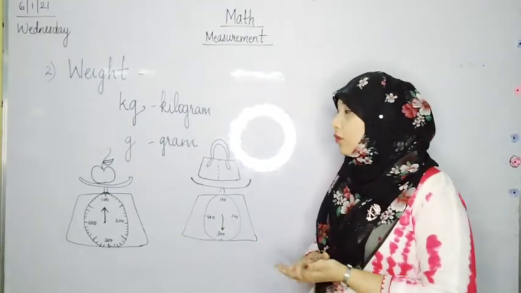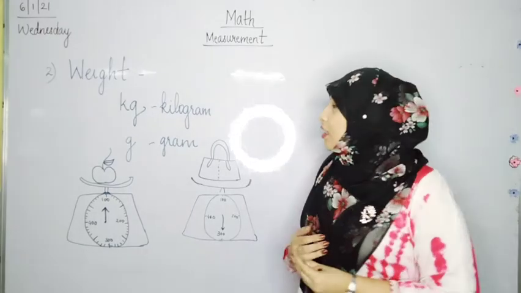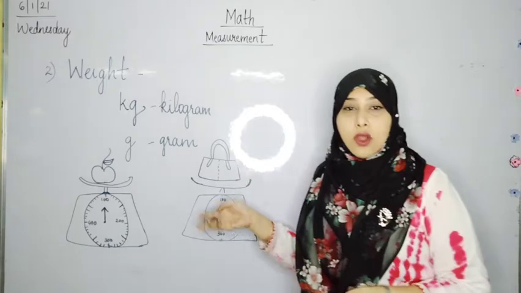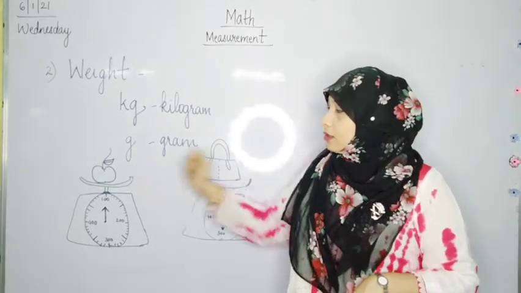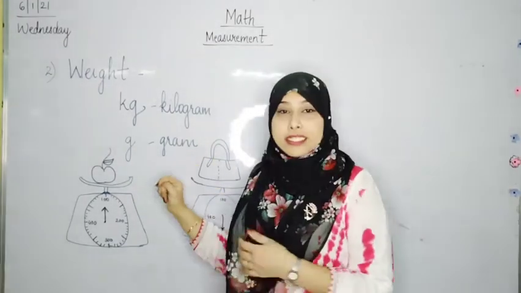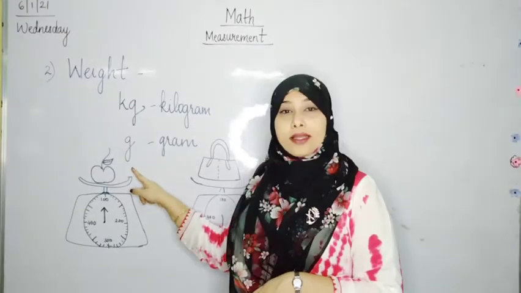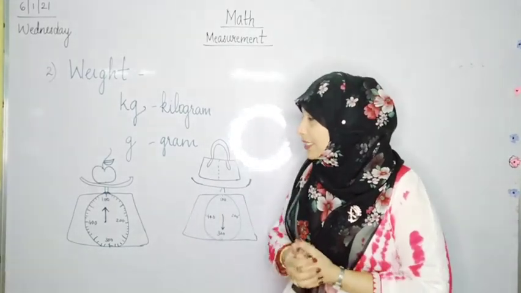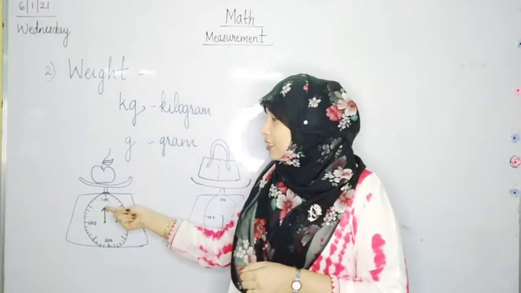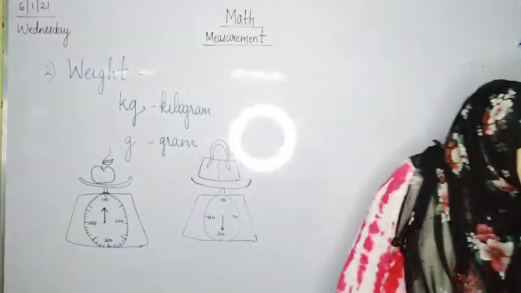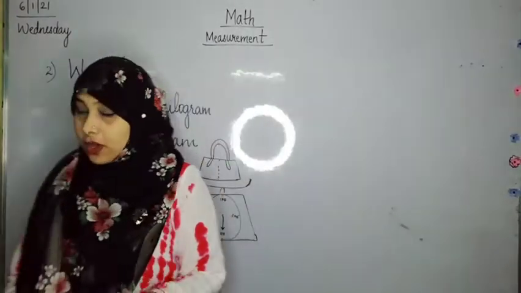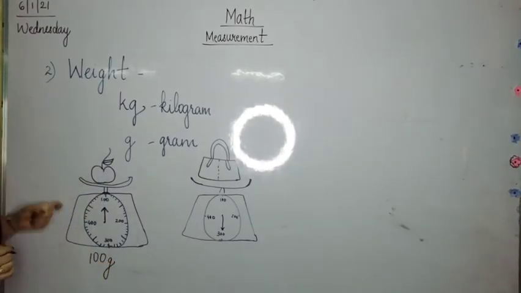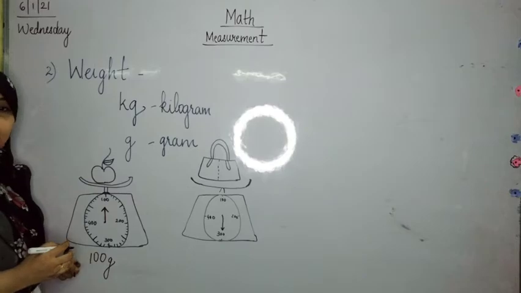Yes. So before we end with today's session, here there are 2 weighing scales with 2 different objects kept in there. We'll see the first one. What object is kept on a weighing scale? It is an apple. Yes. So how much is the apple weighing? Can you look at the weighing scale and tell me? It is, yes, 100 grams. So we are going to write it over here. So an apple over here is weighing 100 grams.